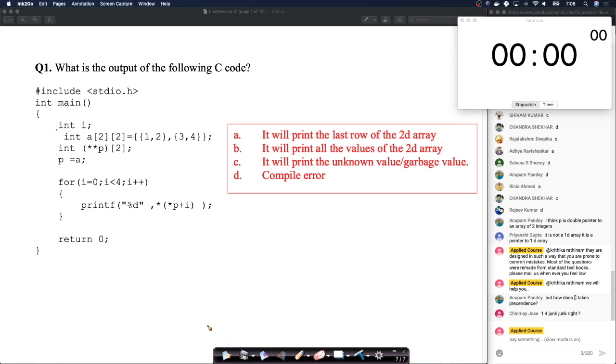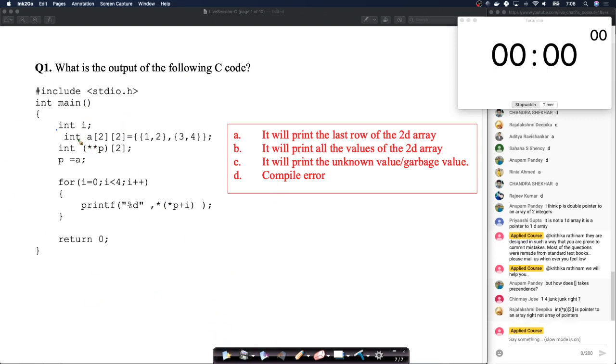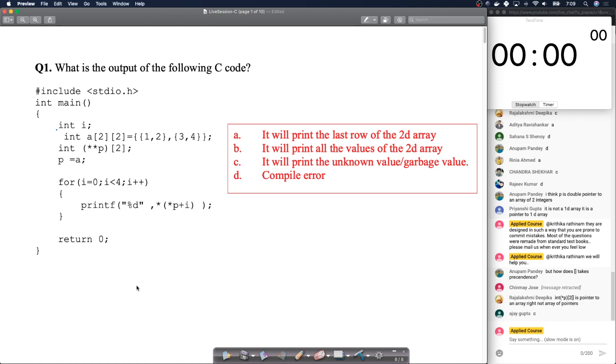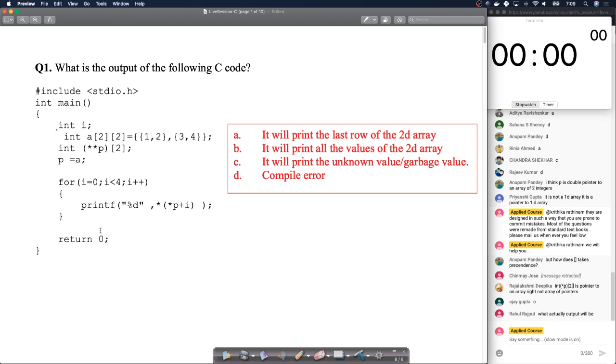You can run this code. I've tested it. Our team also has tested it. If this star does not exist, B is the right answer. But if the star exists, you have to read this in English. Whenever you have code, at least my suggestion is, ask what is this? This is basically an array of double pointers. If this was an array of single pointers, then everything would work well, because that's the logic behind a 2D array. So that's the tricky part here. It's a tricky question, but a simple one. I know many people will make this mistake. That's why, in GATE, questions are tricky, not hard.